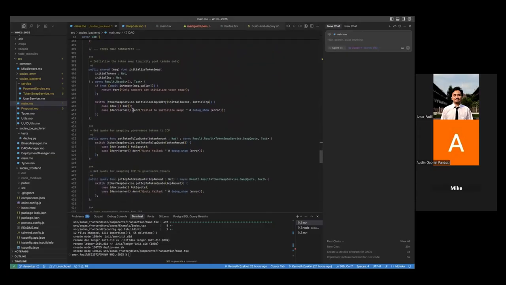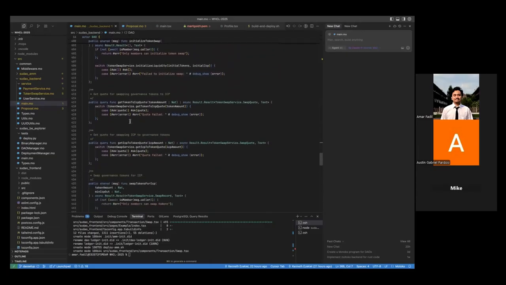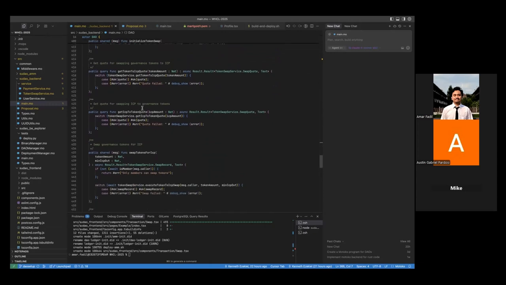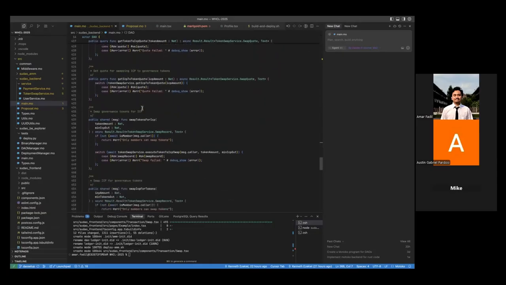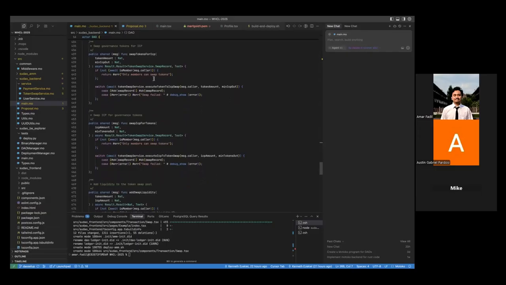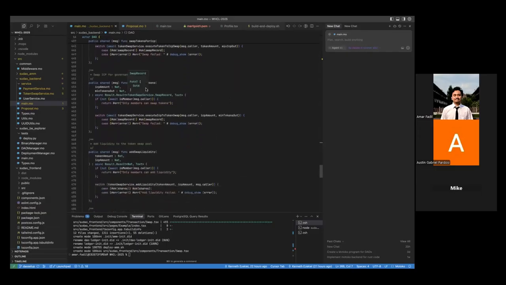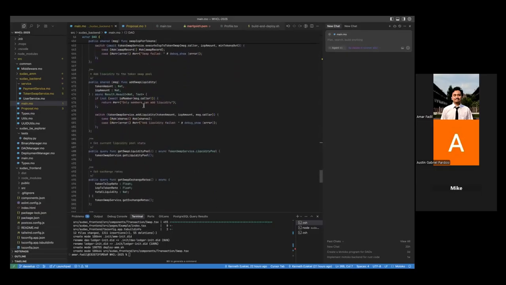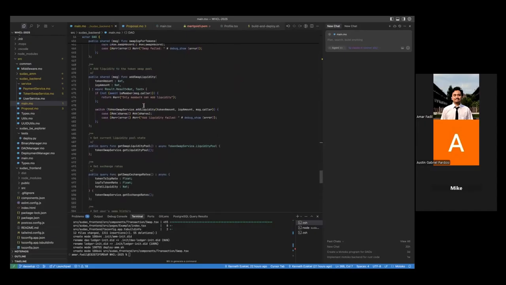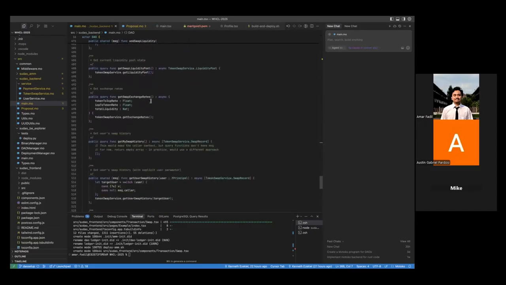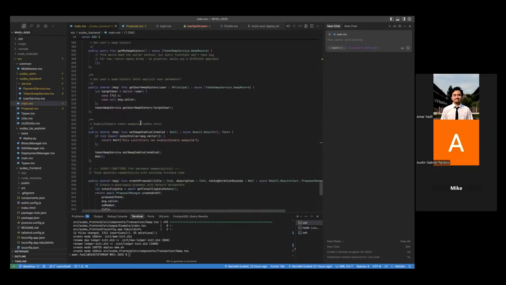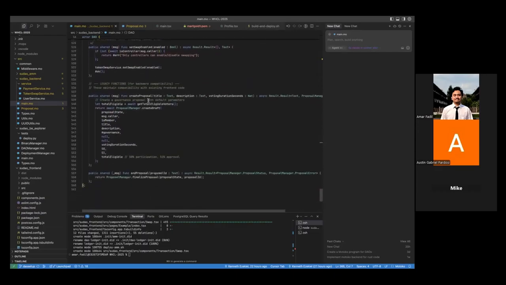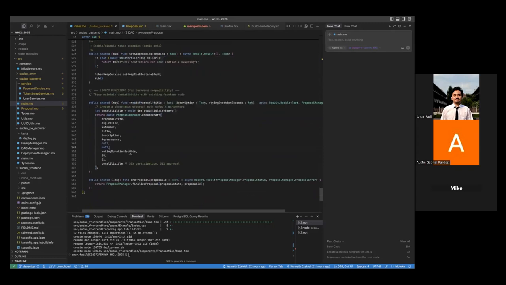And we also have something like initialize the token swap, and also adding the quote for ICP to token. So basically swapping and how many quotes there will be for each ICP amount. And then we can also swap tokens for ICP, and likewise. And we also can add the liquidity for the swap, and also exchange rate, liquidity pool, and also swap history, and so on. So the last one will be create proposal and proposal, like Austin already explained.